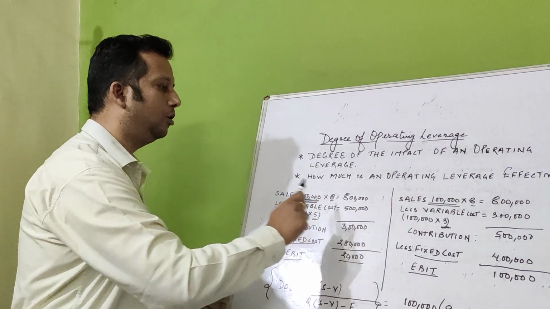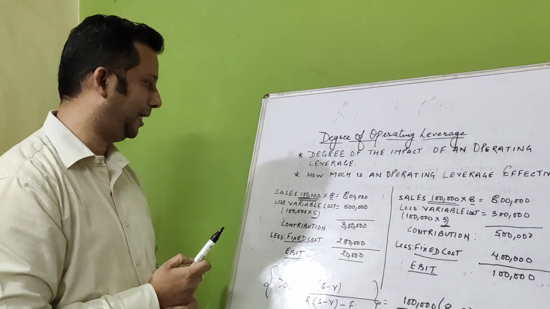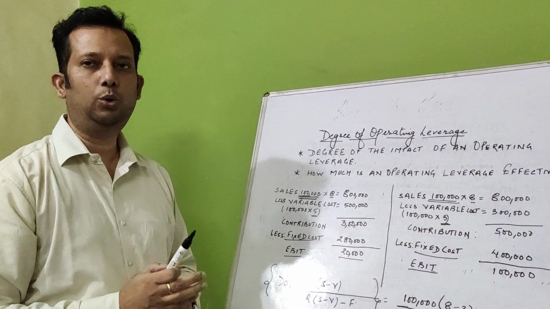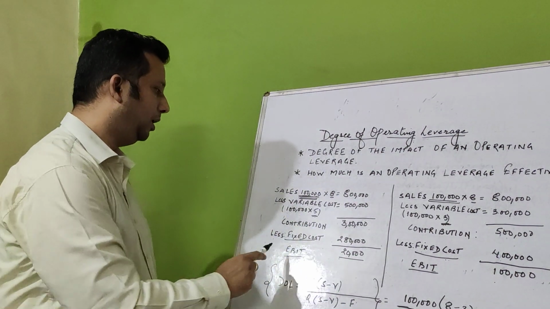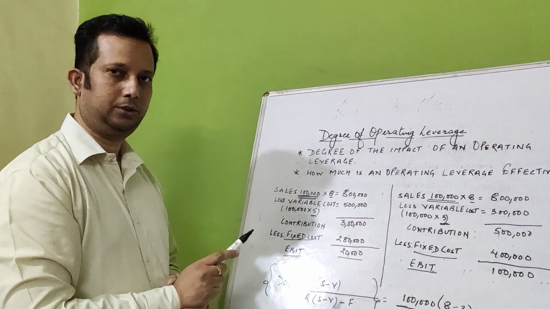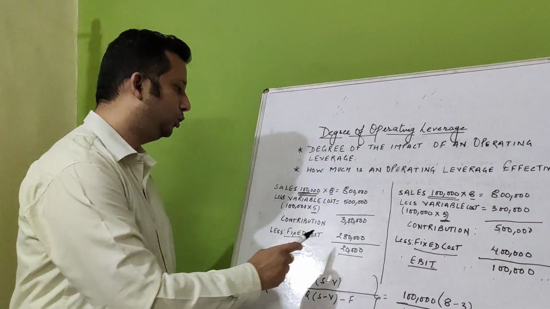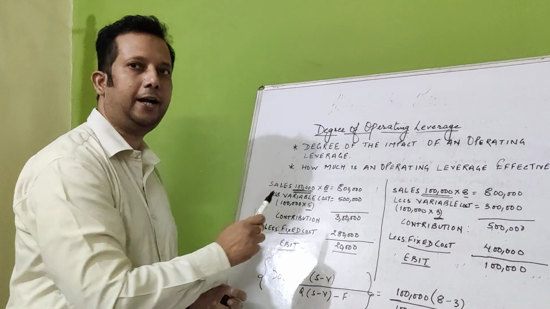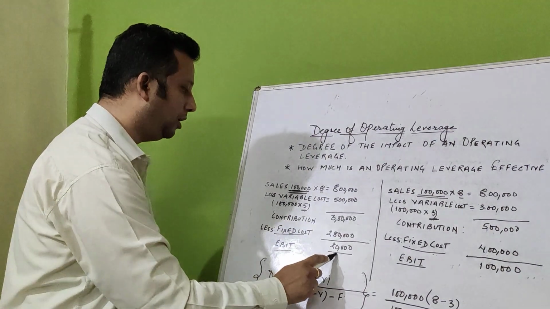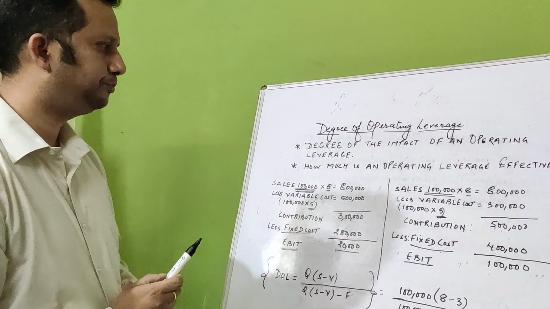So the total variable cost is 5 lakh rupees. We deduct the variable cost from the total sales, that is 3 lakh rupees. It is known as contribution. Then we deduct the fixed cost. Fixed cost is 2,80,000, these are assumed figures in the first case. When we deduct 2,80,000 from 3 lakh, 20,000 is your EBIT, which is also your net profit.